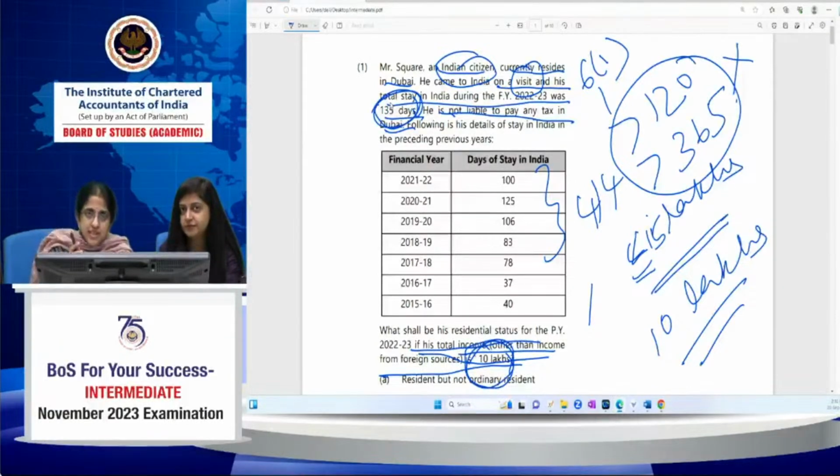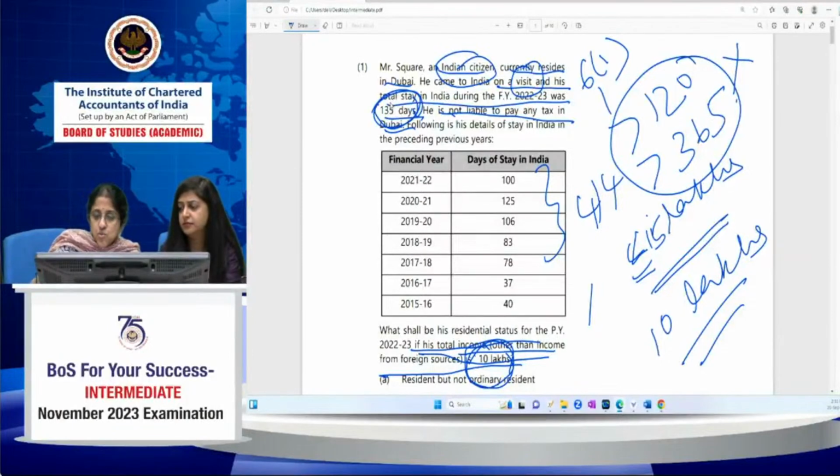Even though he's an Indian citizen, he stays in Dubai and he doesn't pay tax in Dubai, still 61A will not apply, and he is a non-resident as per 61. All the other conditions are satisfied, but because his total income is less than 15 lakh, he is a non-resident. He is not a deemed resident. 61A does not apply to him. I hope this is clear.